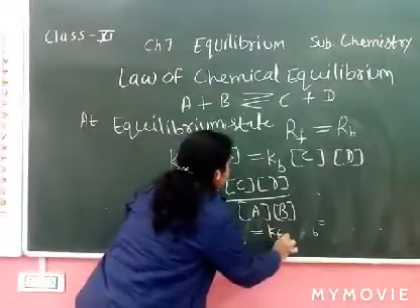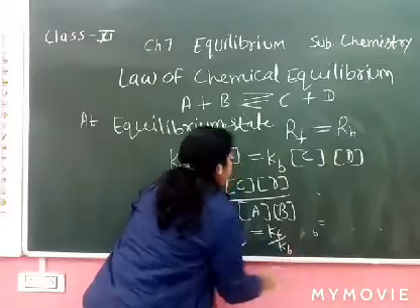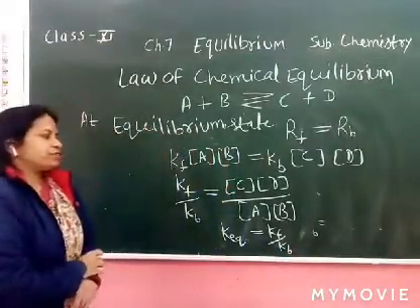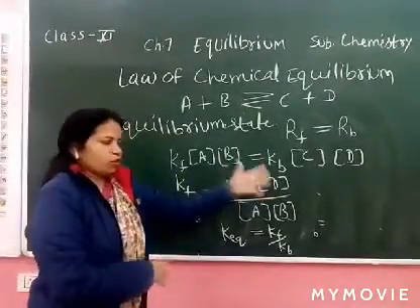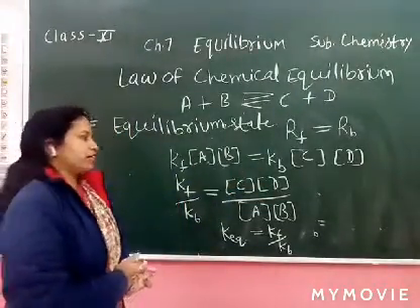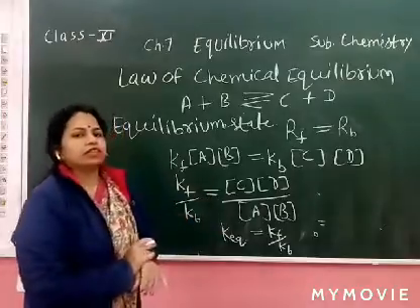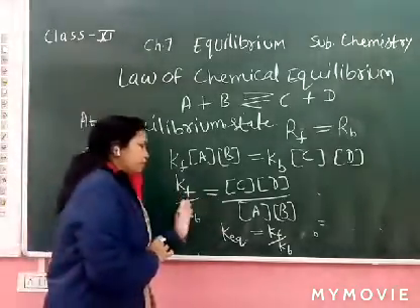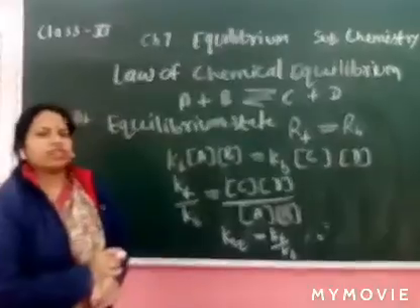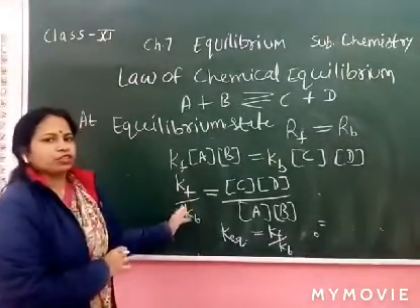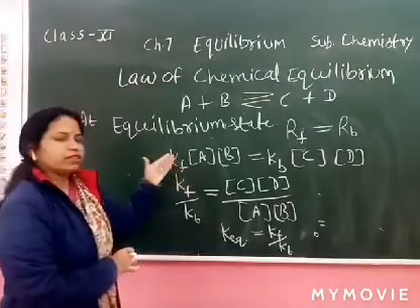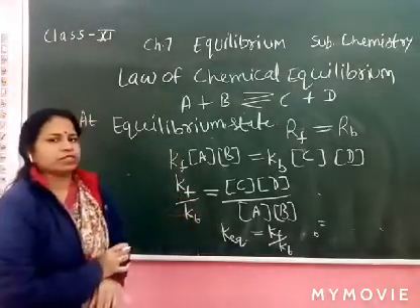So what is the equilibrium constant? Molar concentration of the product upon molar concentration of the reactant. We can write any type of reaction and explain the equilibrium constant, the ratio of the forward constant and backward constant.